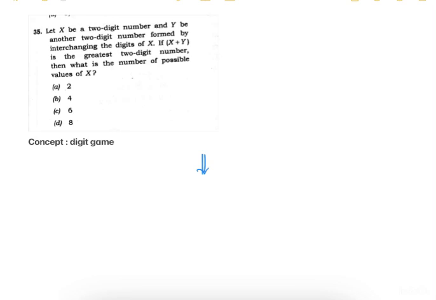Okay, so now this question is based on the concept of digit game, and x is a 2-digit number. Say A and B are the digits of x. So the value of x will be 10A plus B. Y is a 2-digit number which is formed by interchanging the digits of x. So BA, and the value of this will be 10B plus A.